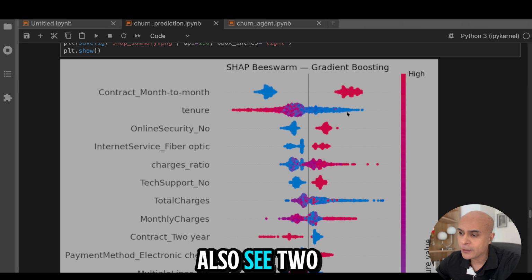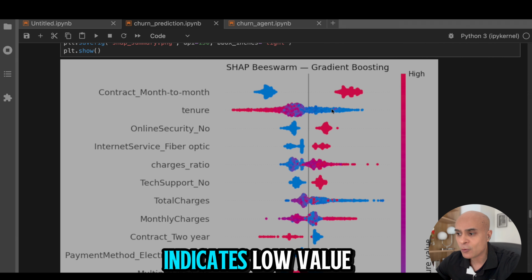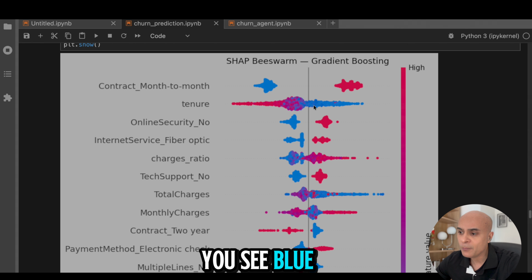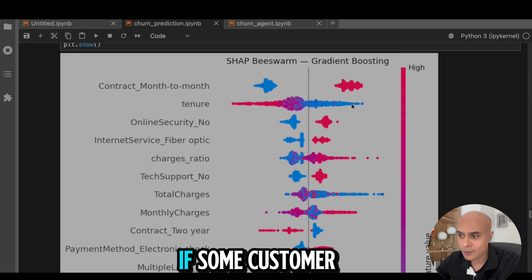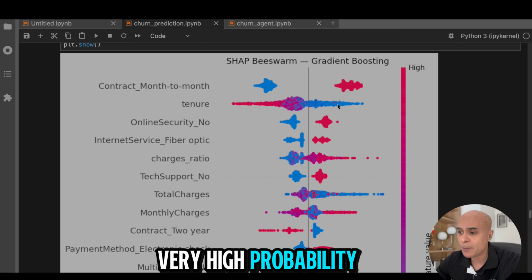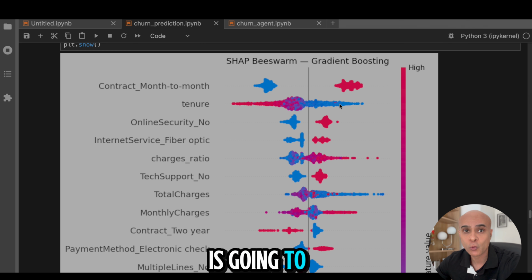And then you also see 2 colors, blue and red. Blue indicates low value and red indicates high value. So if you take this row called tenure, and you see blue values on the right hand side, it means that with low tenure, if some customer is just a few months with the company, there is a very high probability that this customer is going to churn.